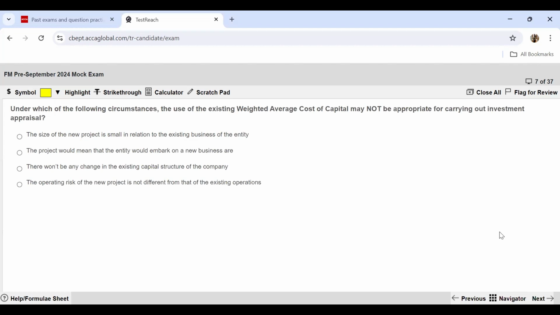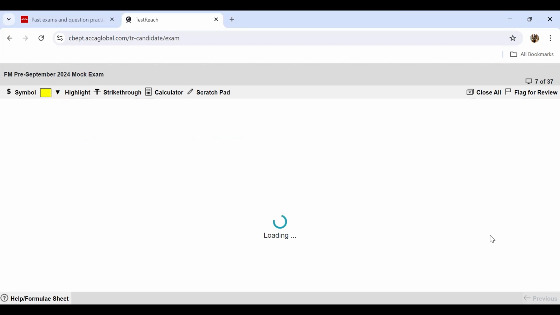Now, this is absolutely where you have to calculate a different WACC, which you also do in the gearing and de-gearing. Whenever the business is venturing out into a new business, then definitely a new risk-adjusted WACC is what we calculate. So this is our answer. Let's eliminate the other statements also. There won't be any change in the existing capital structure of the company. When there is no change, then you do not need to calculate another WACC. Then operating risk of the new project is not different. Again, if the risk remains the same, then you need not calculate another WACC.